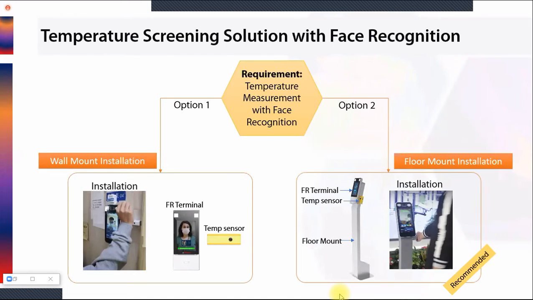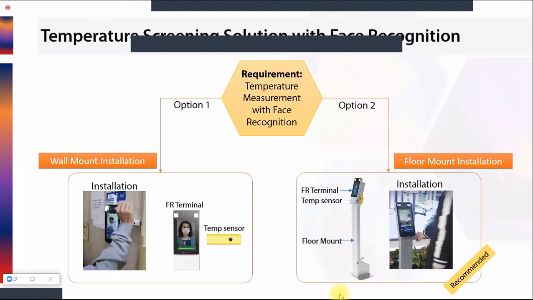So there are 2 ways of installation. The first one is a wall mount installation. I was telling you, no need to buy a stand. If you are not buying a stand, then you have to mount this on the wall or customize a stand by yourself.